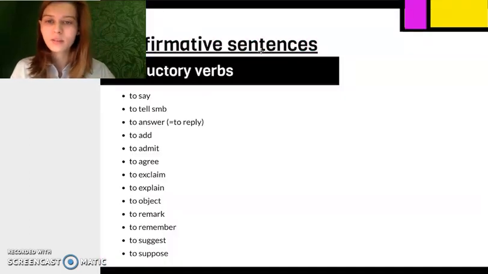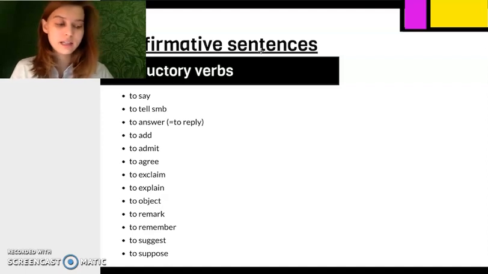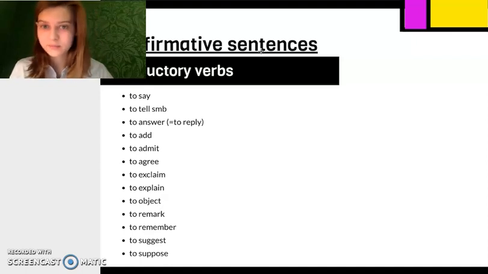So, what do we do when we see an affirmative sentence in the direct speech? We want to put it into indirect speech. So we introduce it with such verbs as to say, to tell, to answer, to add, to admit, to agree, to explain, to object, to remark, to remember, to suggest, to suppose. So, I suppose that Nick was. Or Nick said that he was. Nick told me. Nick answered to me. Nick admitted that. And so on.